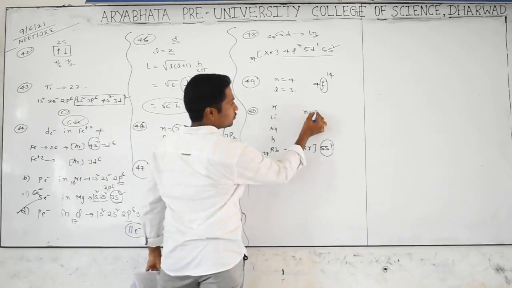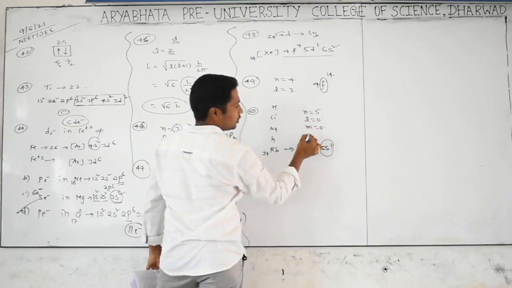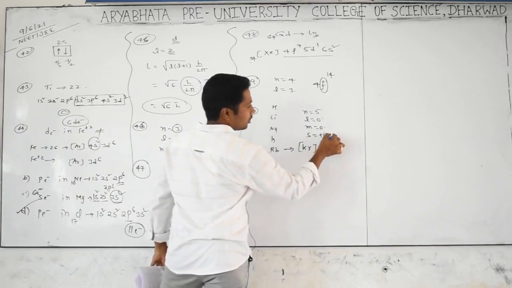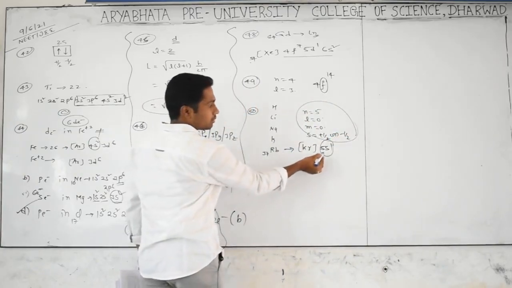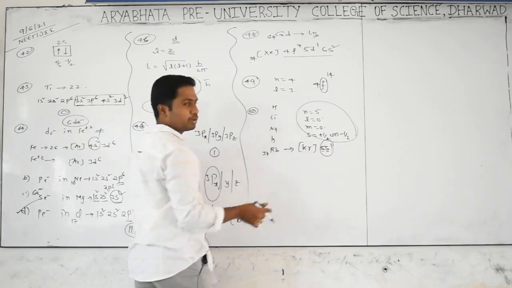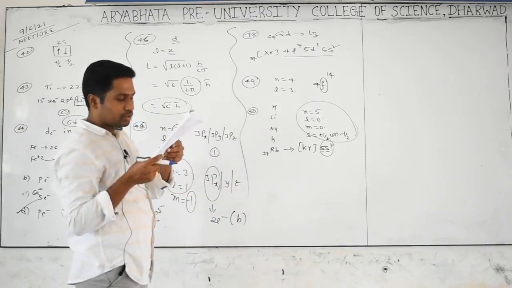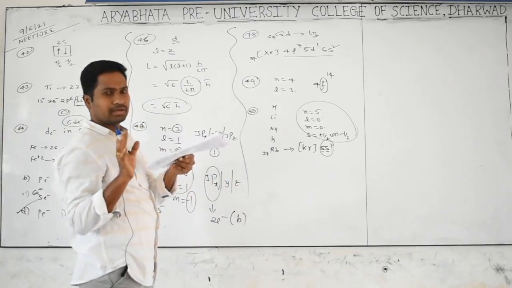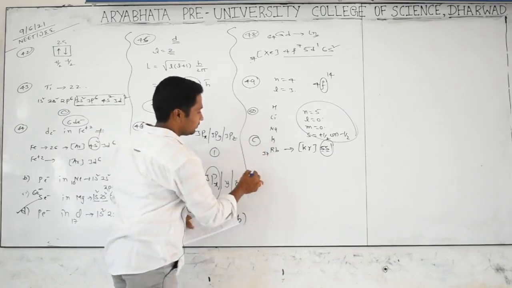N is equal to 5, L is equal to 0, M is also 0, S may be either plus half or minus half. The last electron is present in the 5th shell, s orbital, L value 0, M is also 0, may be positive spin or negative spin. Which set is it? 5, 0, 0, either plus half or minus half is also correct. So option C. Yes, 50th option C.